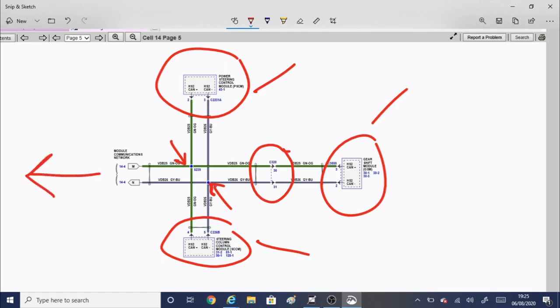Or if we go back one page, there was another multi-plug where the dash harness, I think it is, meets the rest of the vehicle harness, the passenger cabin harness as they call it. I think this is an area where I'm going to concentrate, rather than pulling trims off and going towards the power steering control module or the gear shift module or the steering column control module. I think just by pulling the one trim off and accessing that multi-plug, I'm going to start testing there, I think. So what I'll do, I'll just pull the previous page up and show you that multi-plug.